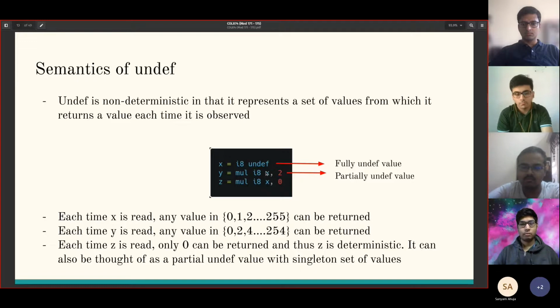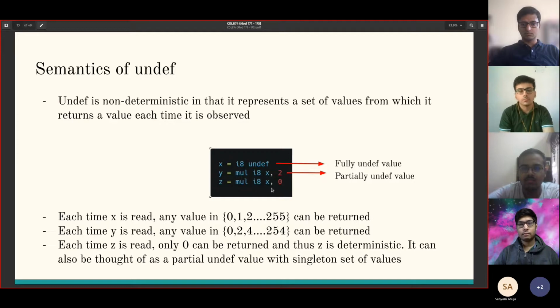Here's an example of a partially undef value. This is partially undef because we multiply it by 2, and what that results in is that the set becomes a set of even numbers. We basically multiply each element by 2. So 0 times 2 is 0, 1 times 2 is 2, 2 times 2 is 4, and so on. This leaves us with a set of even numbers, and since this is a subset of the full range, we call this a partially undef value.